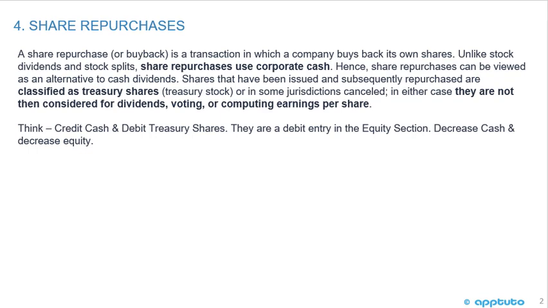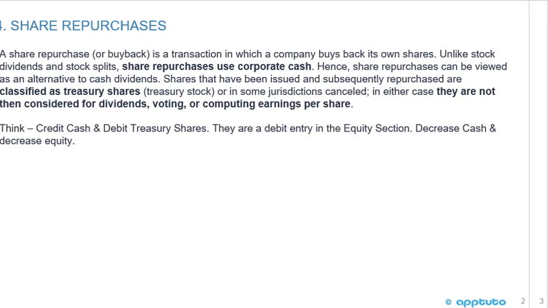per share calculation. And you remember that from our earnings per share LOS, you have to deduct the number of treasury shares. That's important. So think credit cash and debit treasury shares. They are a debit entry in the equity section. We're going to decrease cash and we're going to decrease equity, and that's going to affect all the associated ratios.